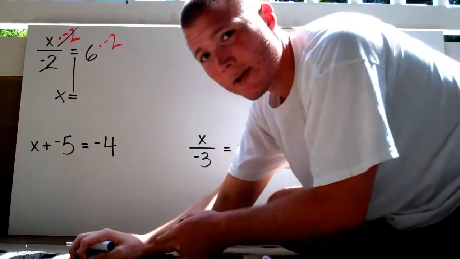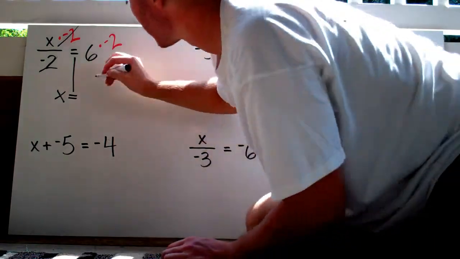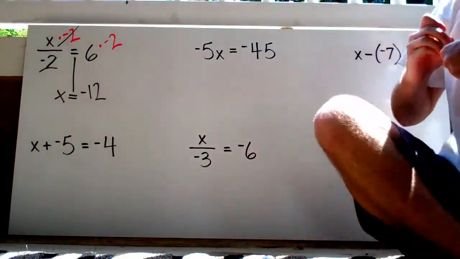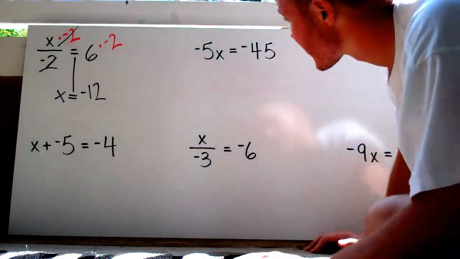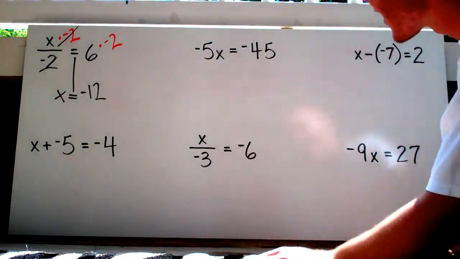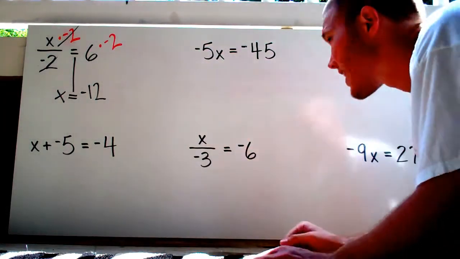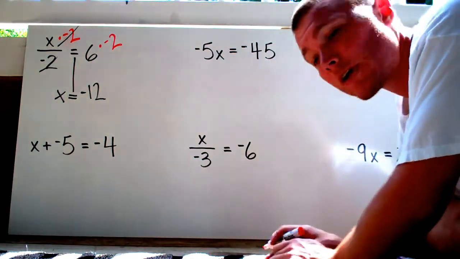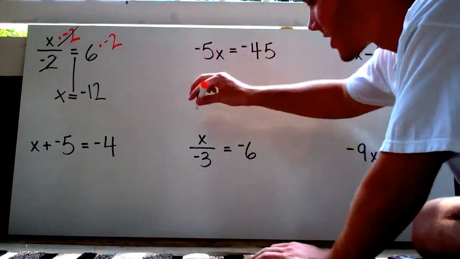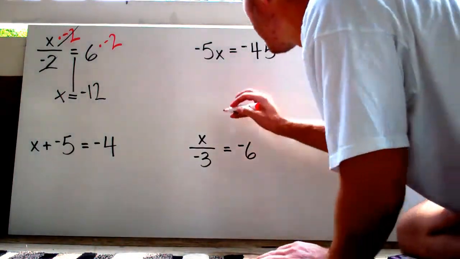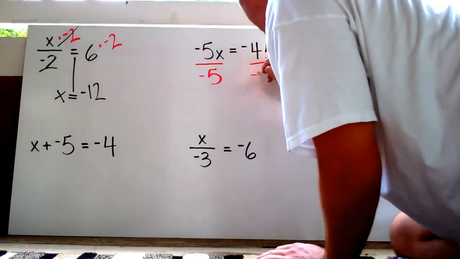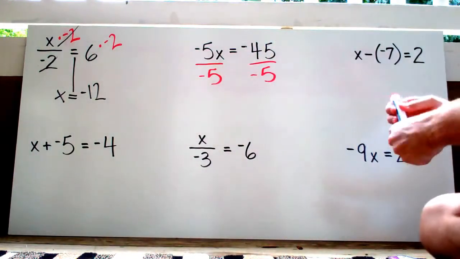And what is 6 times negative 2? Negative 12. Alright, so there's our first answer. Next one. I've got negative 5 times x. Well, the opposite of multiplication is going to be division. So, instead of times negative 5, we are going to make this divided by negative 5. And I'm going to do that to both sides.